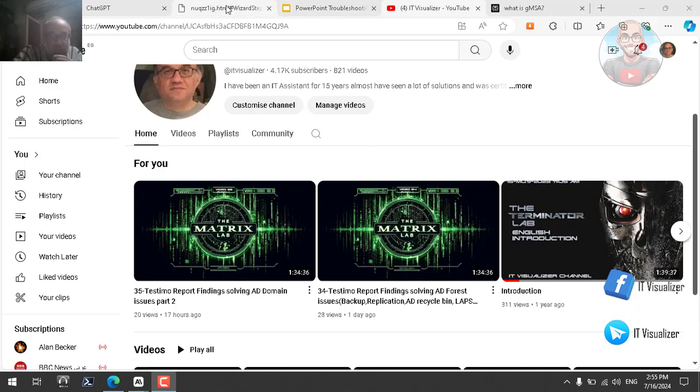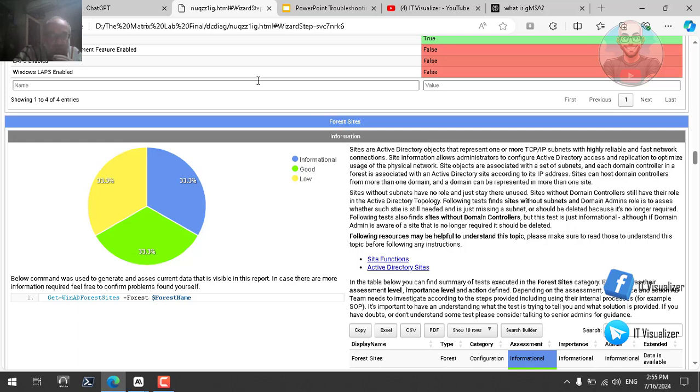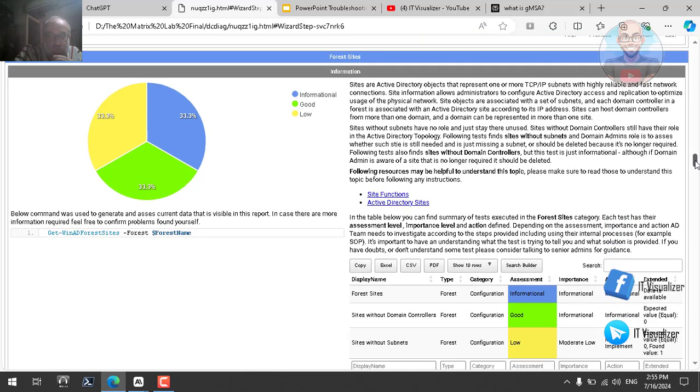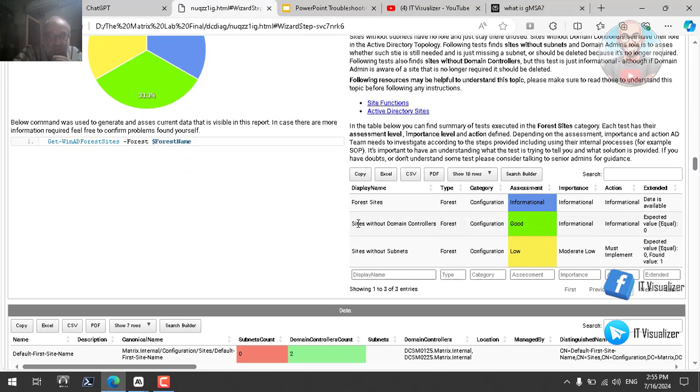So anyway, we stopped last time at this section of the report, which is called forest sites. This test will ensure a couple of things. It will ensure that you have sites and that every site contains domain controllers. So if there are sites without domain controllers, it will give you an indicator about that. If there are sites without subnets, we all know that every site contains some computers. These computers communicate with IP addresses from the same range. So each site should have a certain subnet, and this subnet should be clarified to the Active Directory.